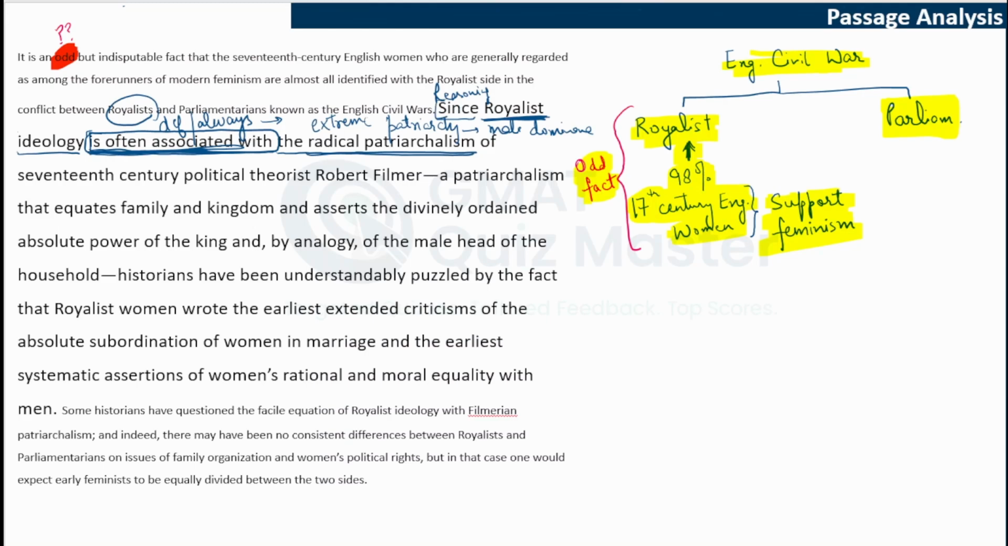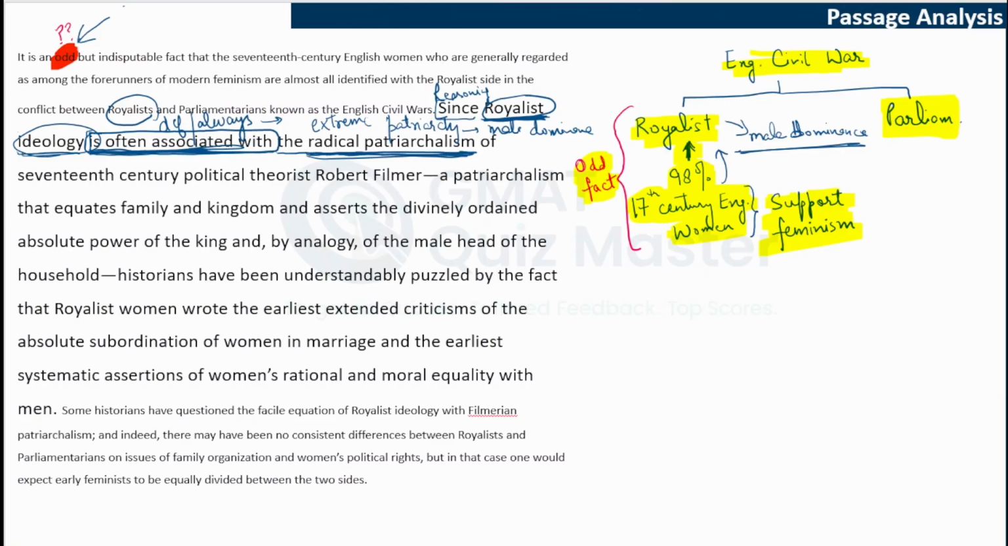Now, we know that reasoning is being given. We have not yet read the complete sentence, but can you connect this link of royalist ideology, even if it is not a definitive or universal link, with this radical patriarchalism to see why the fact is odd? Why were so many women associating themselves with royalist ideology, which can actually be linked with patriarchy or male dominance? Do you now understand why the author said that this fact is odd?